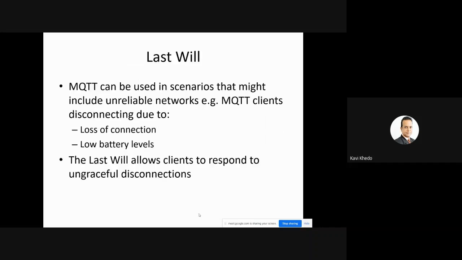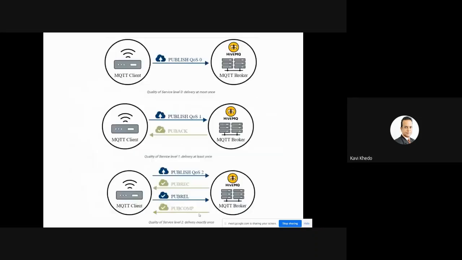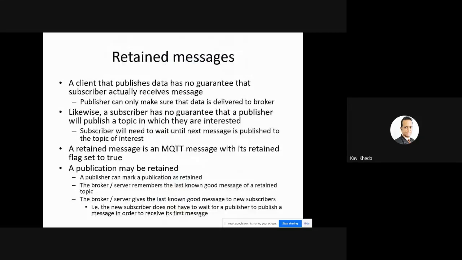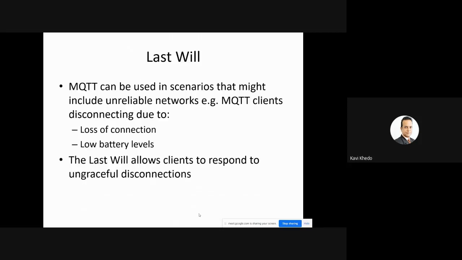Let me continue. The first characteristic was QoS, the second was retained messages. Now there's a third one about MQTT messages, called the last will. What is the last will? We use all these things when we develop in MQTT. This is why I'm covering all of these in my discussion here, and you will see them in examples as well. So this is the third characteristic that we need to know about an MQTT message.